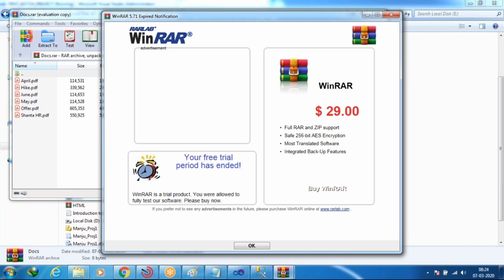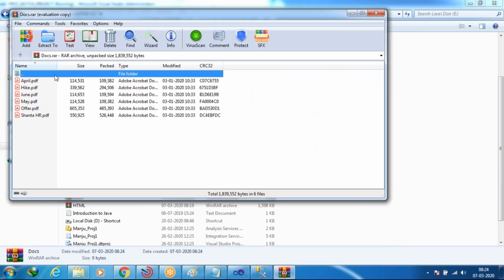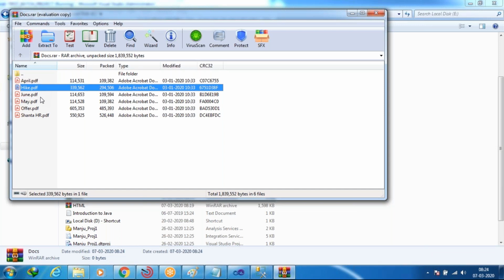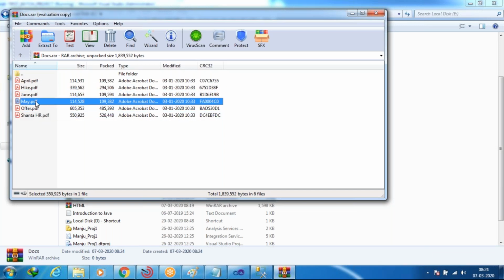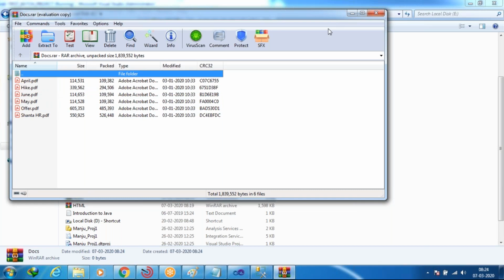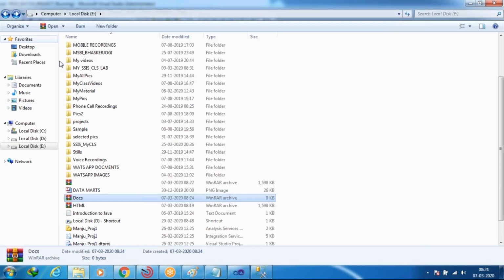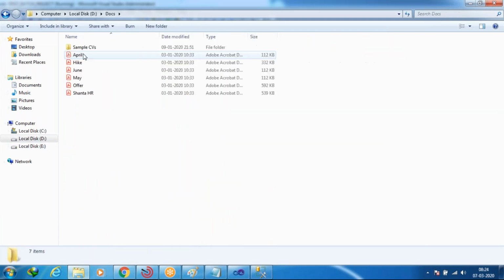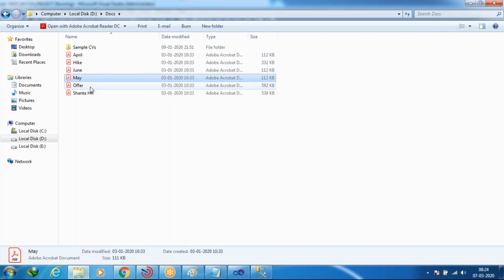Am I clear or not? All these files are in this. If you want to open all of this, you have to unzip it. Just check it once. This same data is there in the source, in the D drive docs folder. The data it has: sample CVs, April, hike, June, May, offer, HRC, such kinds of files are there. Am I clear or not? So that is the thing.